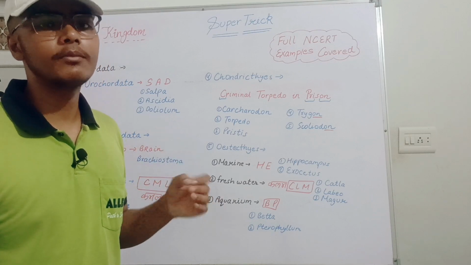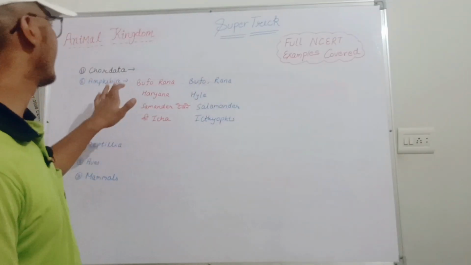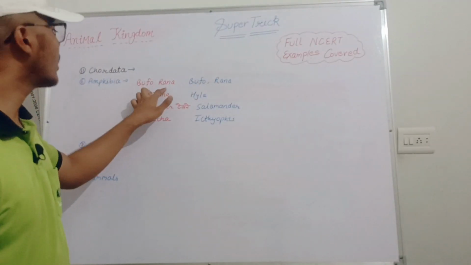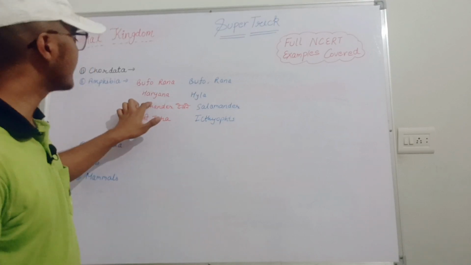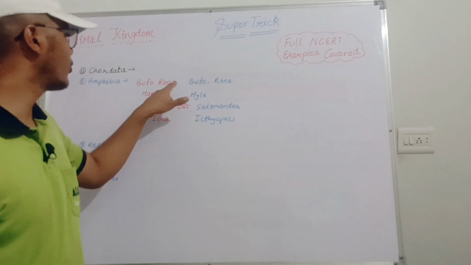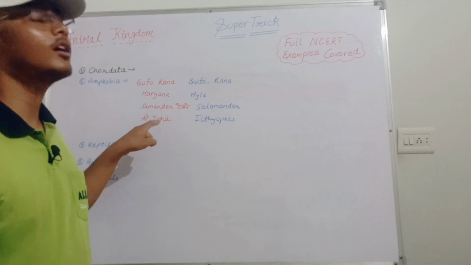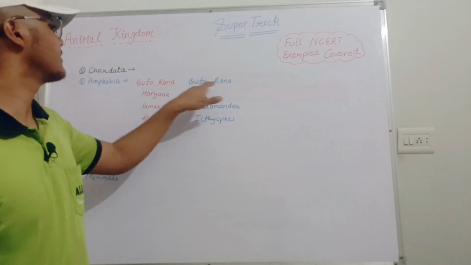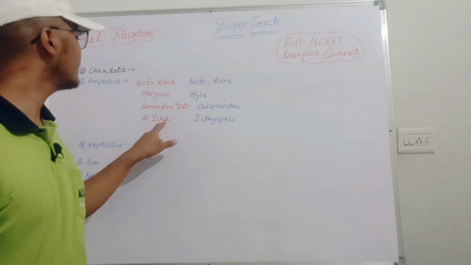Now let's move toward Amphibia, Reptilia, and Aves. Next one is Amphibia. In Amphibia we will use the trick Bufforana. A person named Bufforana from Haryana, who has a wish to see the sea (समंदर देखने की इच्छा). Bufo means Bufo, Rana means Rana, Haryana means Hyla, Samandar means Salamander, Ichha means Ichthyophis.